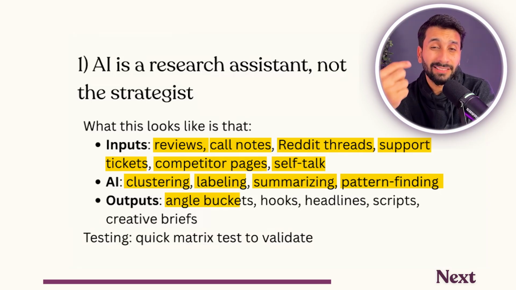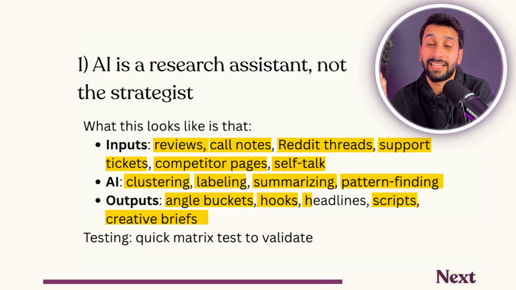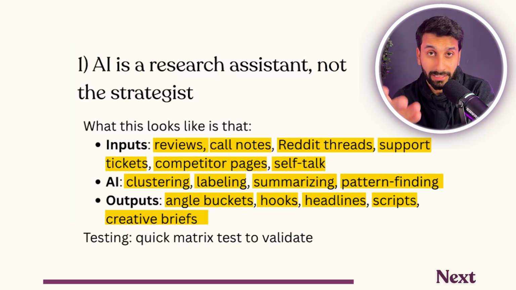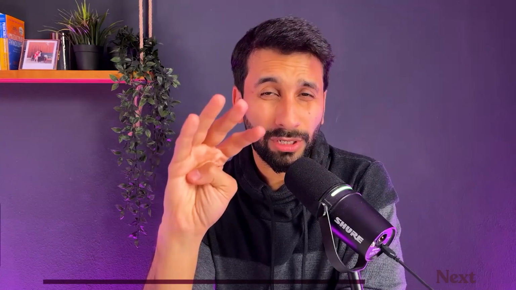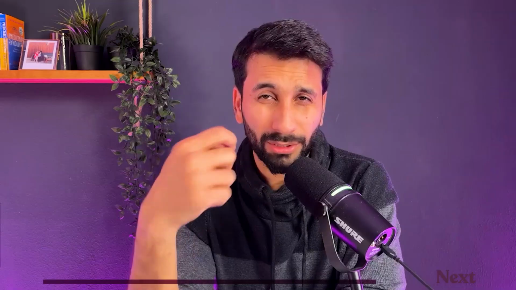And the outputs will be angles, hooks, ideas, scripts, as well as headlines, whatever you would like AI to give you. We will use exactly 4 prompts that you can copy from this video, put into ChatGPT, and voila, you will find the ads inside that you need to turn into winning ads, as well as angles and hooks. But there is something you've got to know before that. We're going to get into that just now.